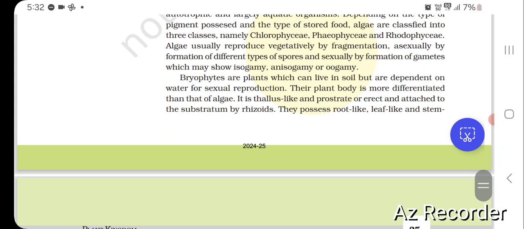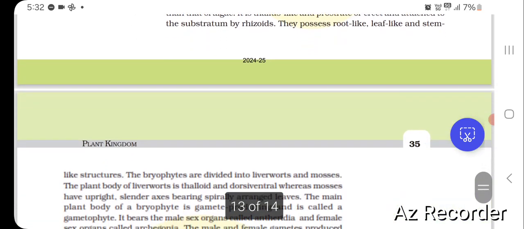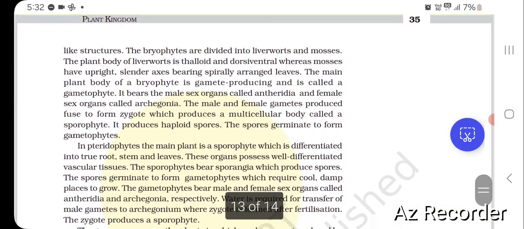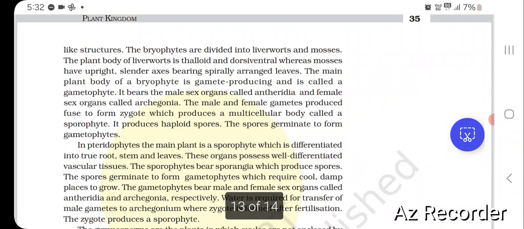Bryophytes are plants which can live in soil but are dependent on water for sexual reproduction. Their plant body is more differentiated than that of algae. It is thallus-like and prostrate or erect and attached to the substratum by rhizoids. They possess root-like, leaf-like and stem-like structures. The bryophytes are divided into liverworts and mosses. The plant body of liverwort is thalloid and dorsiventral, whereas mosses have upright, slender axes bearing spirally arranged leaves.